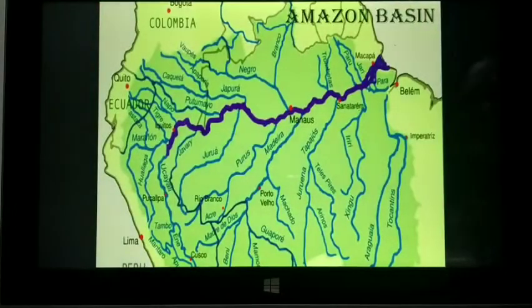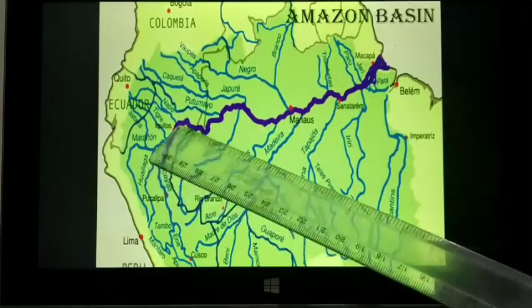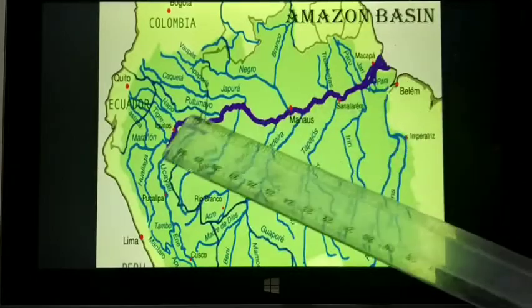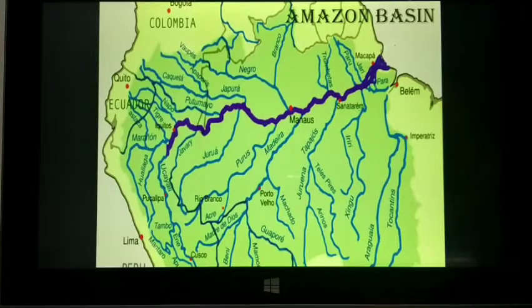Now this is the Amazon Basin. See carefully. You can see on page number 21 or 22, where the rivers of Brazil are also given. This deep color in purple shade is the flow of the Amazon towards the eastern side. And so many tributaries are also there. Observe it carefully.